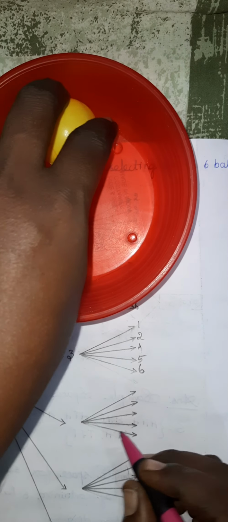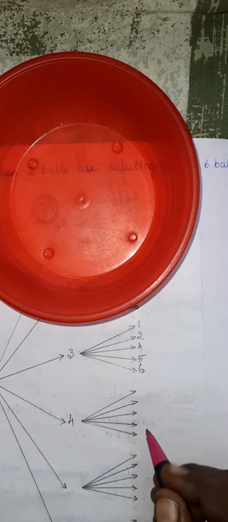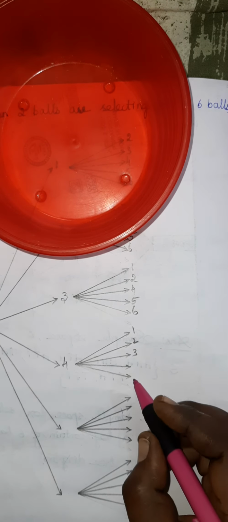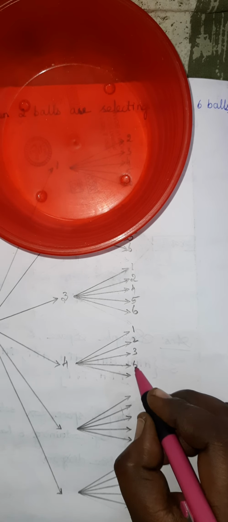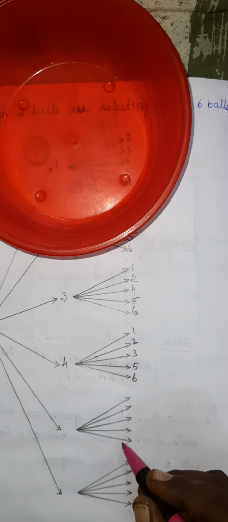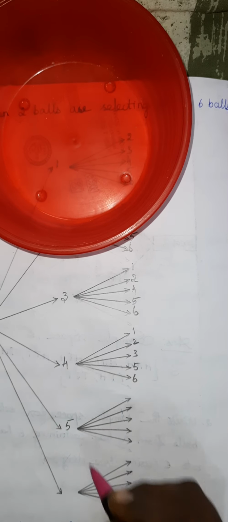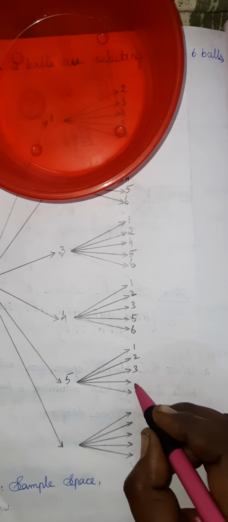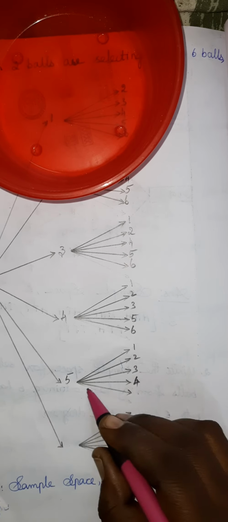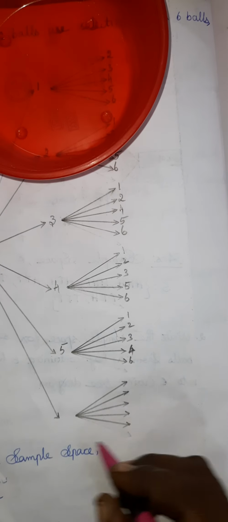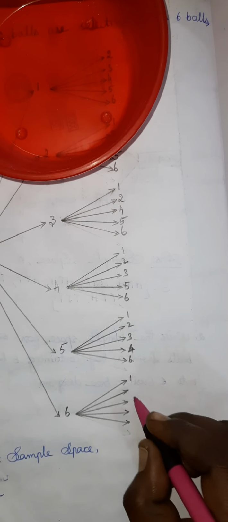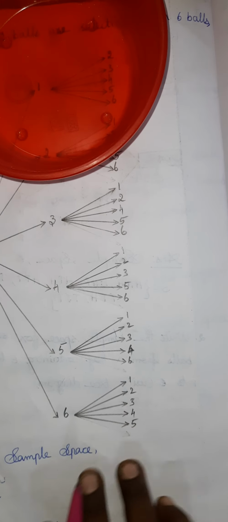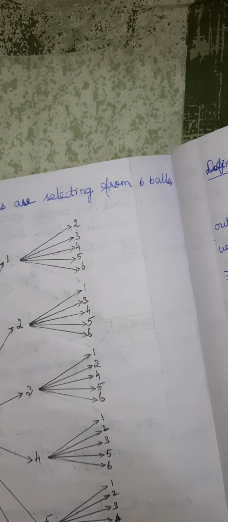Now, in the same way, can you say this for the fourth one? 4 1, 4 2, 4 3, but you will not get 4 4. 4 5, 4 6. Okay, for 5 with the fifth ball, which are the possibilities? 5 1, 5 2, 5 3, 5 4, 5 5 will not get, 5 6. Like that with the sixth ball, 6 1, 6 2, 6 3, 6 4, 6 5. Okay, we can write all this in the ordered pair form.